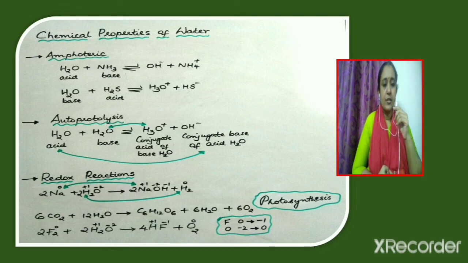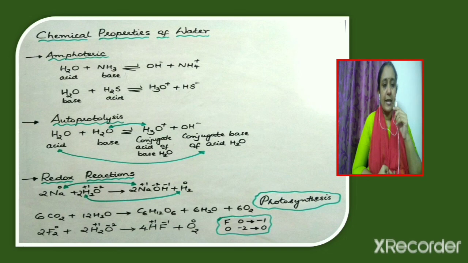Now consider the next reaction, that is reaction of water with hydrogen sulfide H2S. Here H2S acts as acid. Therefore in this reaction water will act as base. Since H2S acts as acid, it will donate a proton to water H2O, as a result of which water changes to H3O+, which is hydronium ion, and H2S changes to HS-. So these two reactions show that water can react with an acid as well as with a base. So water is amphoteric in nature.